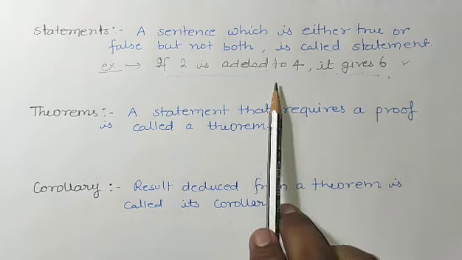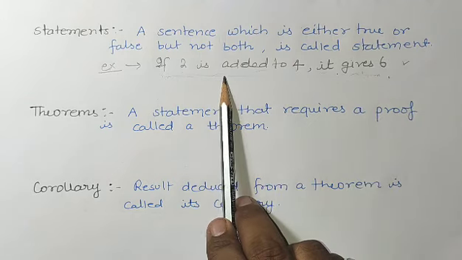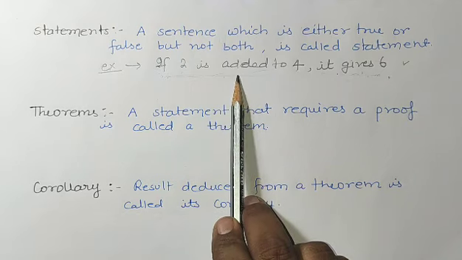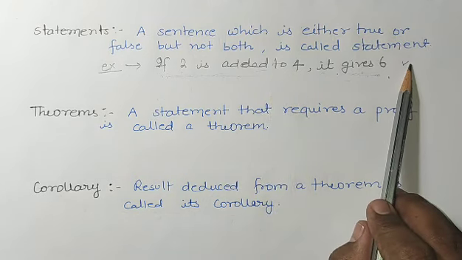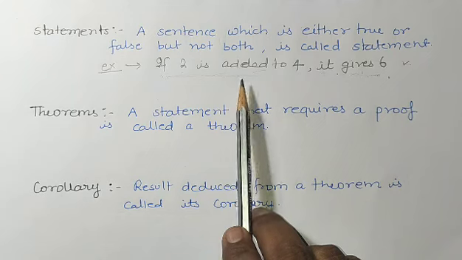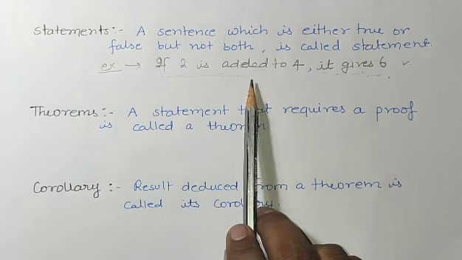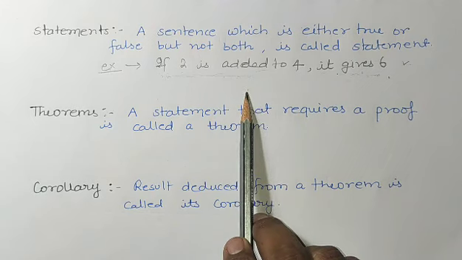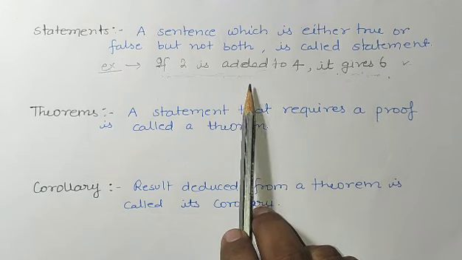So a sentence which is true or false but not both is known as a statement. So this statement is true, or if some other statement is written here, that sentence may be false. So whenever a sentence is written that is either true or false, it is known as a statement.